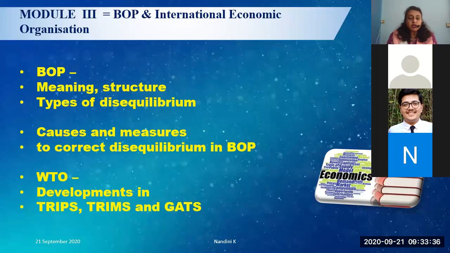Then under WTO, you have TRIPS, TRIMS and GATS. Now, nobody is going to ask you in detail what TRIPS, TRIMS and GATS are. But yes, TRIPS का full form क्या है, TRIMS का full form क्या है, GATS का full form क्या है, acronyms, so you have to remember their full forms. When it was brought into existence, why is it related to trade intellectual property rights, why it is related to trade relations of IMS, what is GATS.